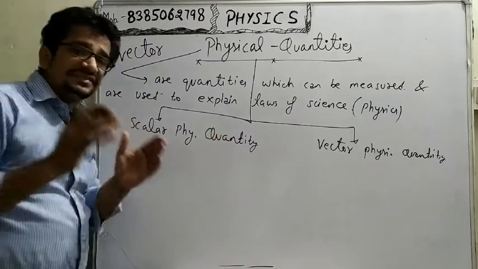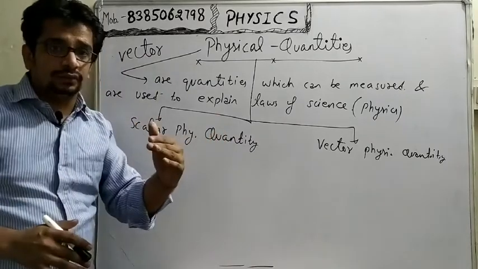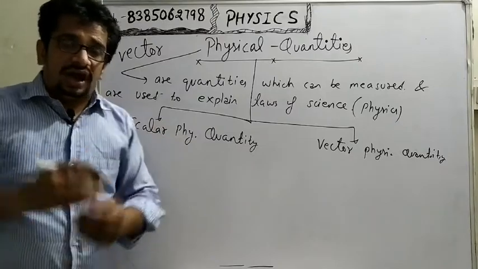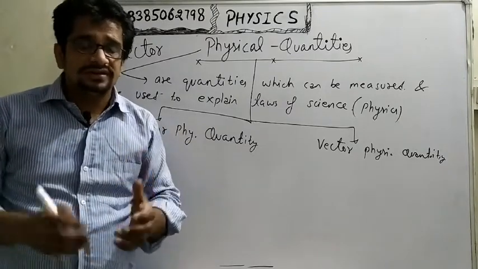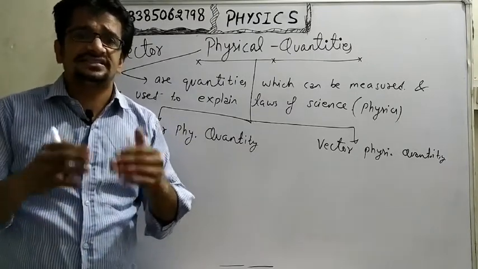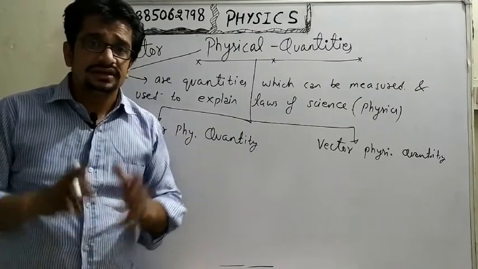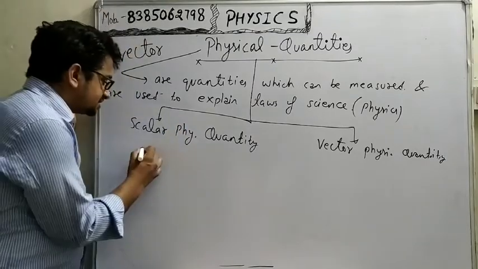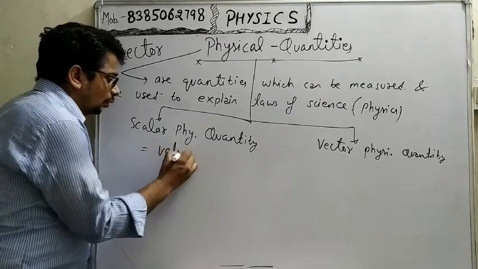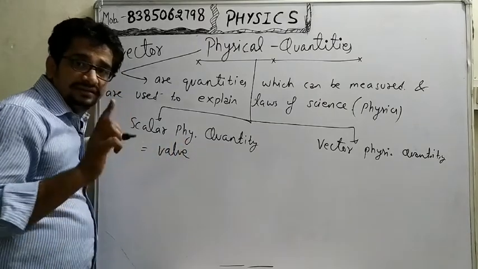Some physical quantities need only value, like your weight. I ask you what is your weight, you say that it's 60 kg, and this 60 kg is just a value, not direction.